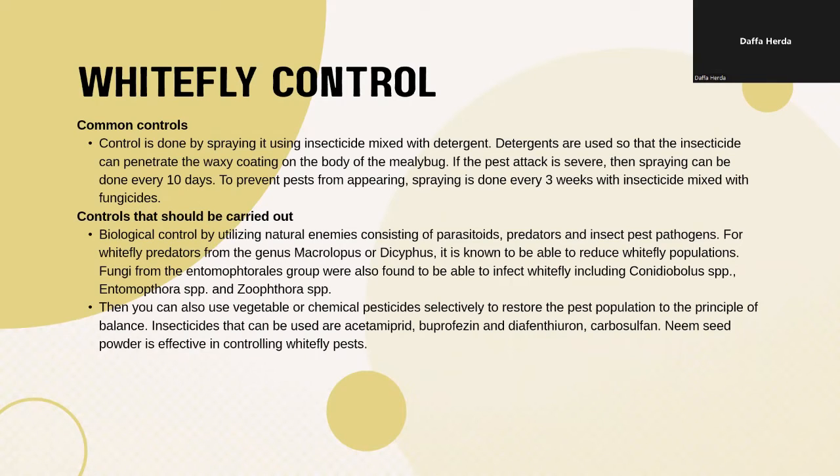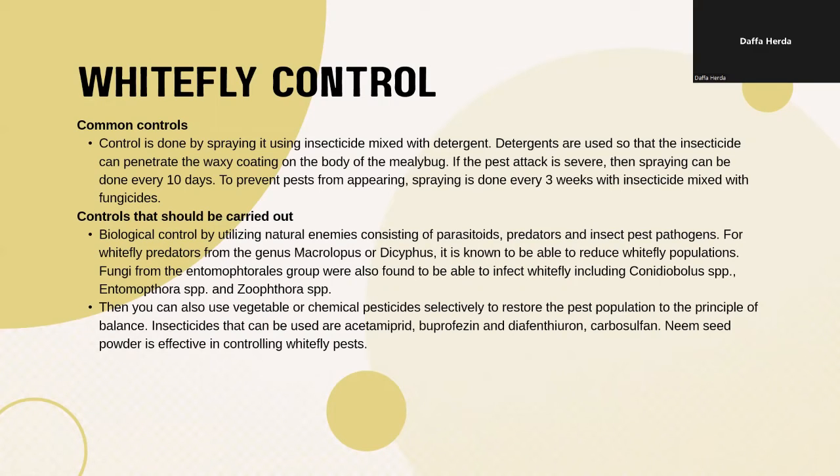A control that should be carried out first is biological control, by utilizing natural enemies consisting of parasitoids, predators, insect pests, and pathogens. For whitefly, predators from the genus Macrolophus or Dicyphus are known to be able to reduce the whitefly population. Fungi from the Entomophthorales group were also found to be able to infect whitefly, including Conidiobolus spp, Entomophthora spp, and Zoophthora spp.